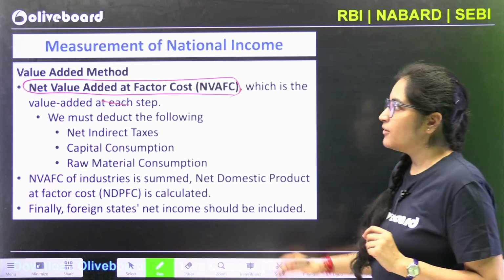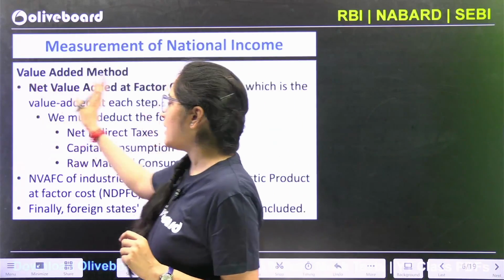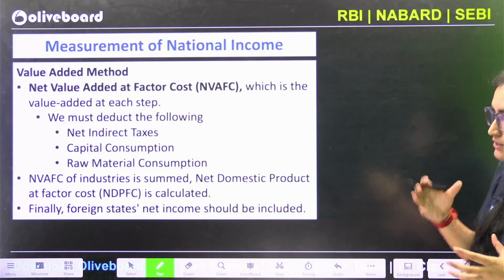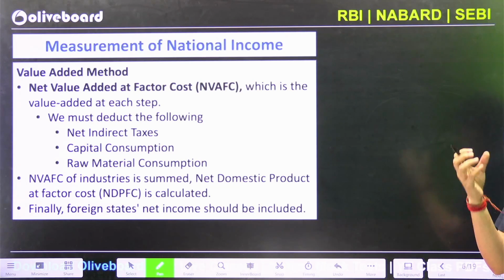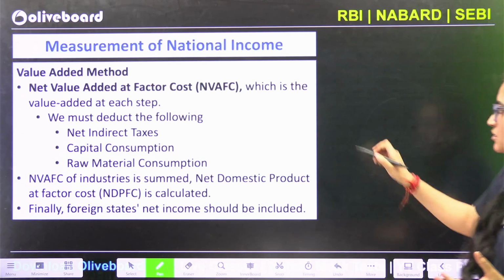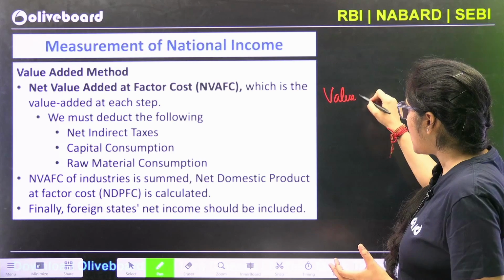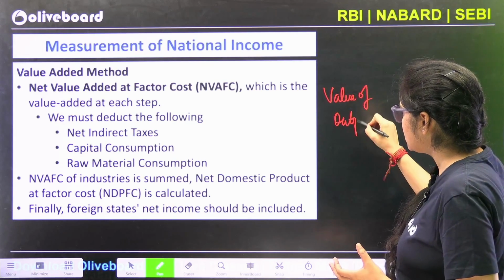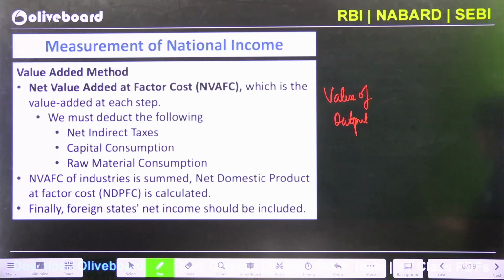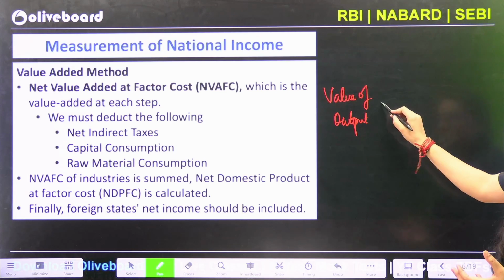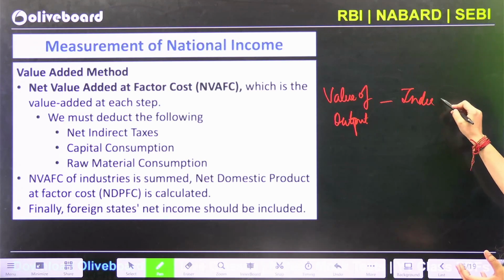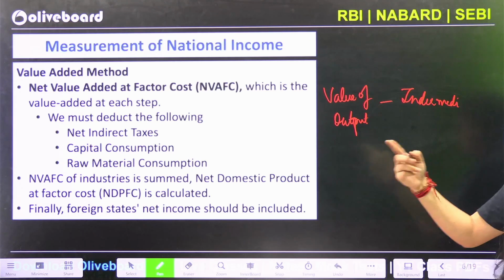let's see how we are going to measure the value added method, or how this value addition method is used. What we actually do is we take the value of the output. In the value of output, I am going to subtract all the intermediate goods, because I don't want to double count.